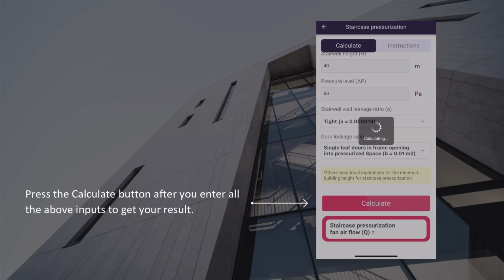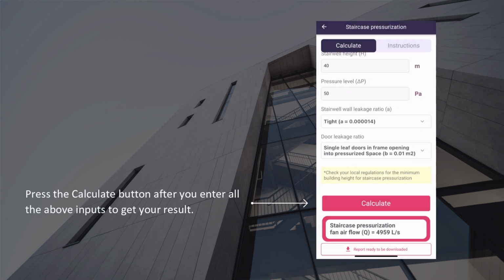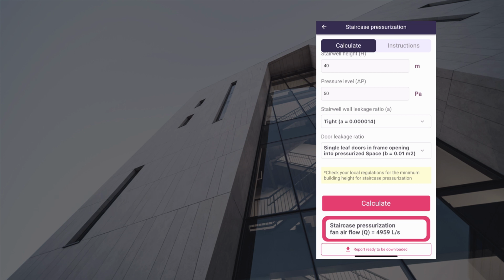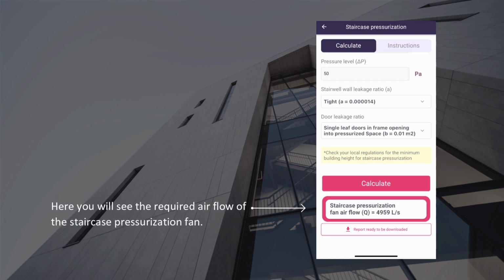Press the Calculate button after you enter all the above inputs to get your result. Here you will see the required airflow of the staircase pressurization fan.